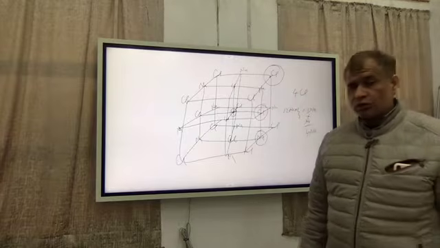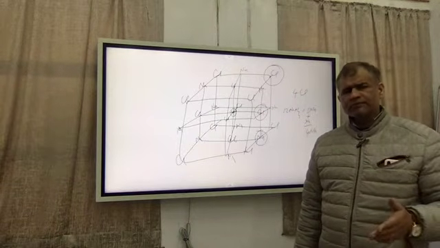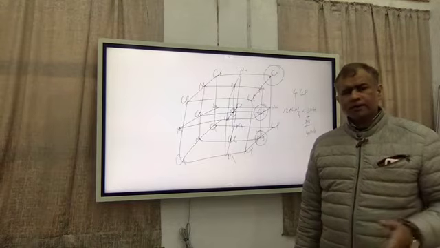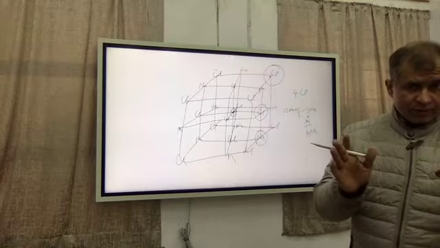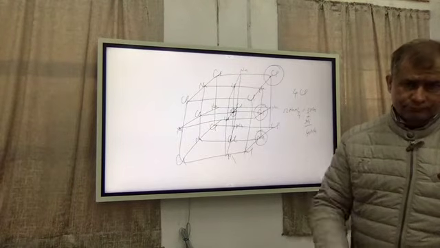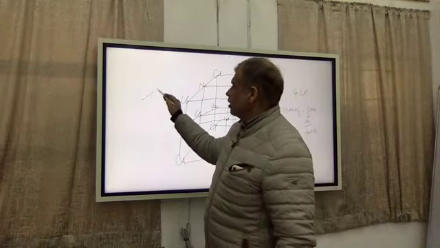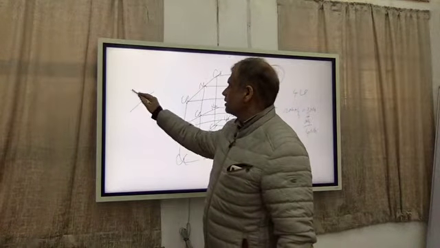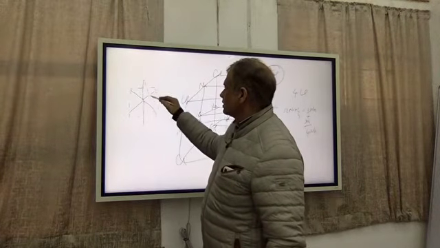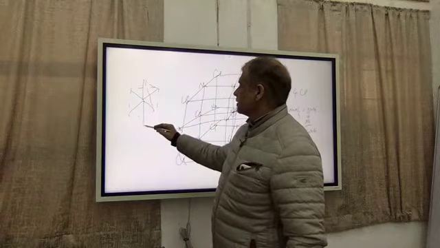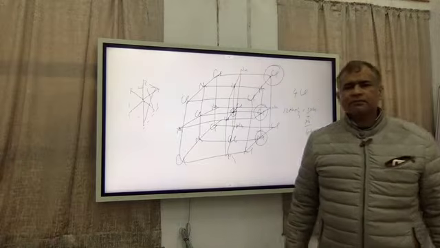But if you crystallize sodium chloride from ethanol, ethanol is also a polar solvent, there is polarity, it will dissolve, it can be crystallized. Then the crystals formed are not cubic, they are octahedral. Now what is octahedral? Octahedral is a geometry which can be made like this. This is one face, this is another face. There are 8 faces in the geometry.